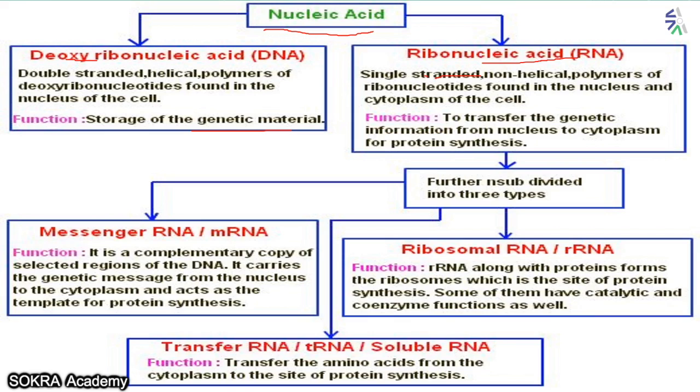Transferring information from the nucleus to the cytoplasm. Information means a message is being carried, that is done by mRNA. For protein synthesis, in the ribosome the proteins are going to be synthesized, so rRNA. And tRNA transfers. So there are these three types: messenger RNA, ribosomal RNA, and transfer RNA.